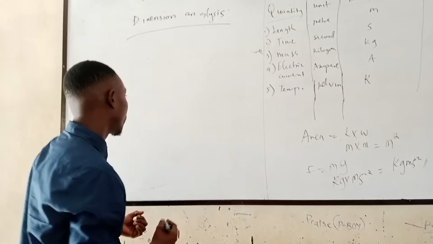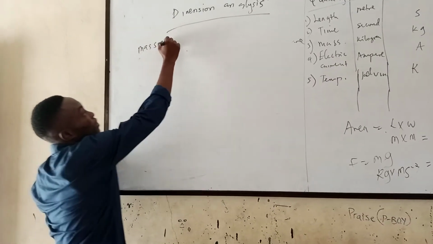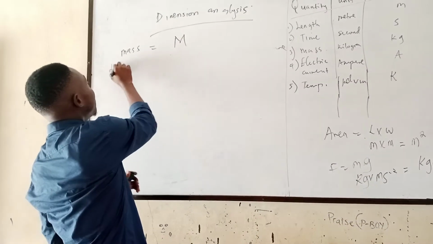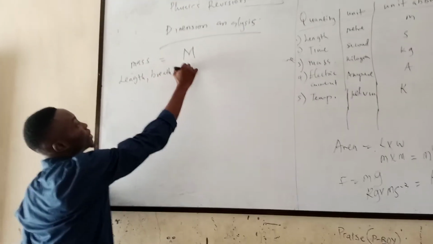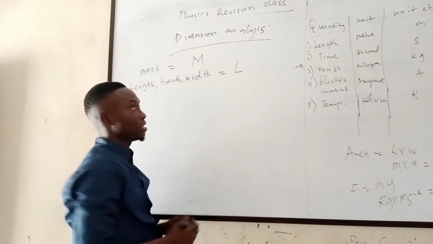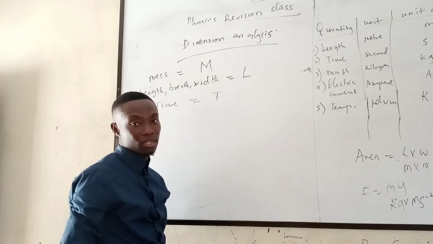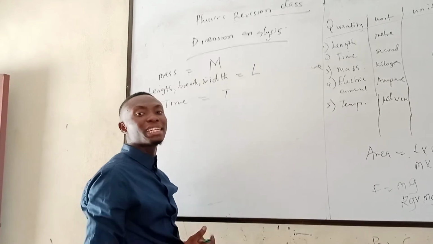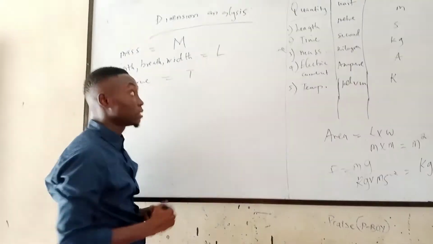So let's take for example, wherever we see anything called mass, it is represented by M. And wherever we see anything like length, breadth, and width, it is represented by L. And wherever we see time, it is represented by T. So they might give you questions asking you to find the dimensional analysis of velocity, for example. So let's do that.